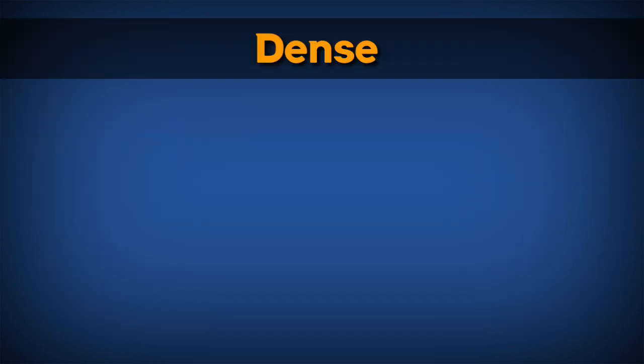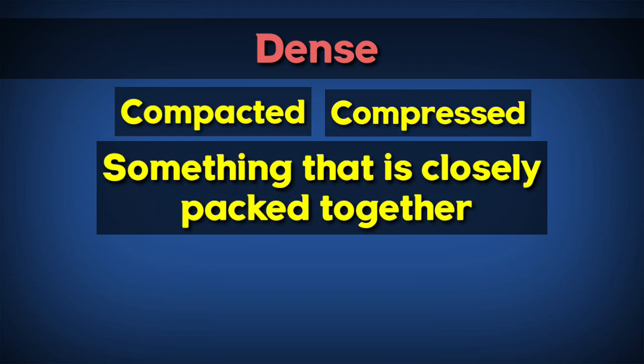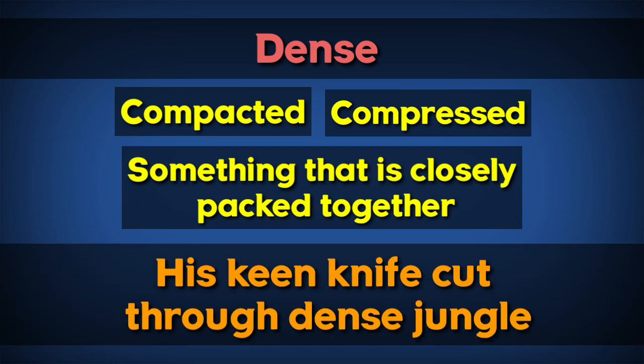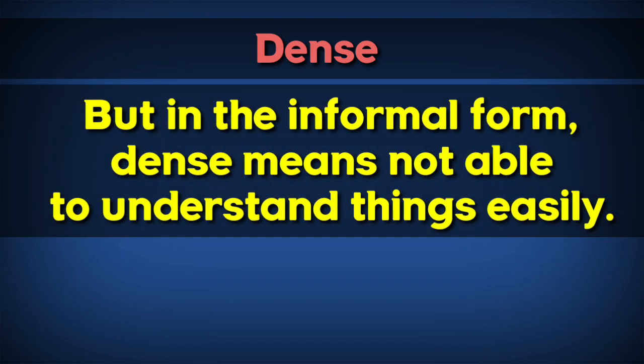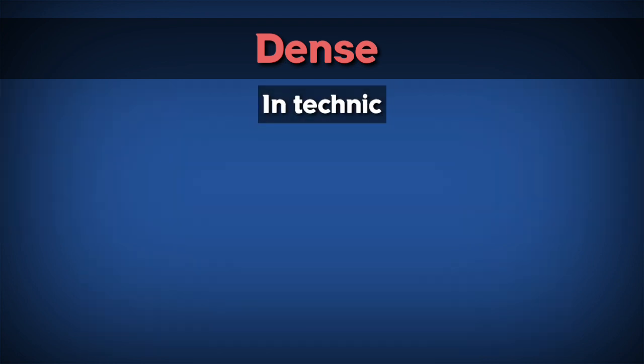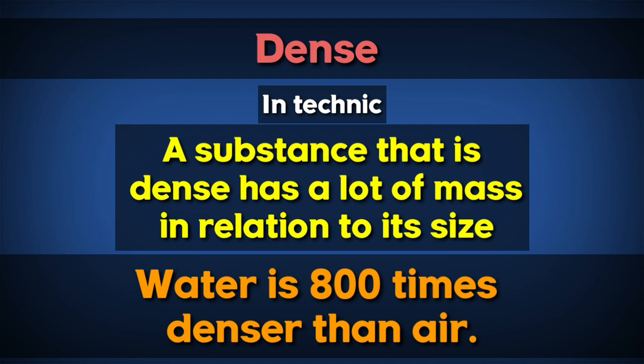The next word is dense. Dense means compacted, compressed, or something that is closely packed together. For example, his keen knife cut through dense jungle. But in the informal form, dense means not able to understand things easily. For example, am I being dense? I don't quite understand. In technique, dense means a substance that is dense has a lot of mass in relation to its size. For example, water is 800 times denser than air.